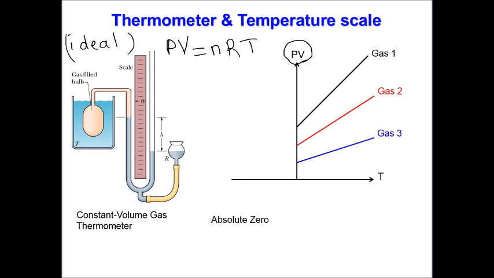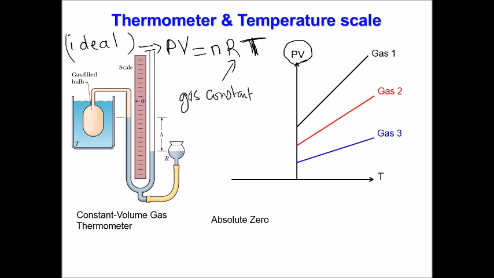So first, what do we mean by ideal gas? Ideal gas means a very dilute gas, with low concentration. It means that the particles of the gas, the molecules of the gas, are far away from each other and they don't interact. When you reach this point, you can write this ideal gas equation. P is pressure, V is volume, and the product PV is equal to nRT. n is the number of moles, T is temperature in Kelvin, and R is the gas constant.